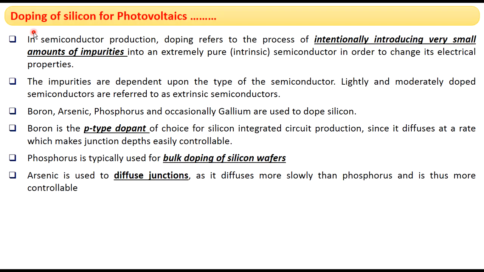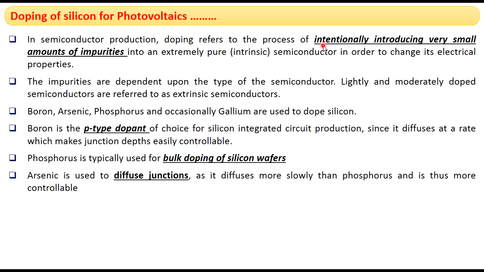Welcome to the session. In this session, I'm going to talk about the doping of silicon and formation of p-type and n-type silicon semiconductors. Doping of silicon for photovoltaics. Photovoltaic cells are solar cells. They are made with semiconductors. The most widely used semiconductor is silicon, and before using it for the manufacture of photovoltaic cells, semiconductors are generally subjected to a process called doping.